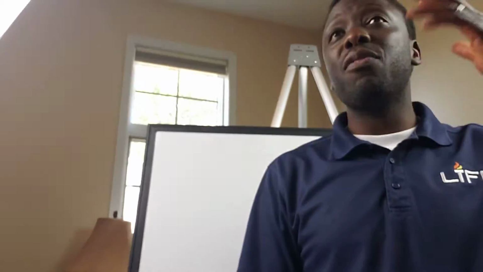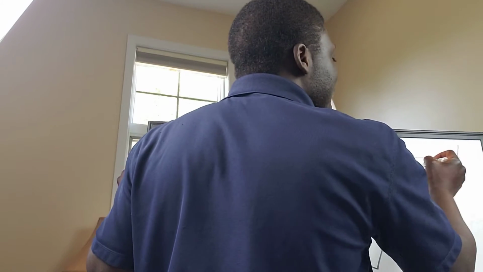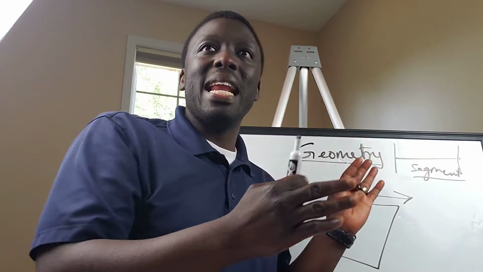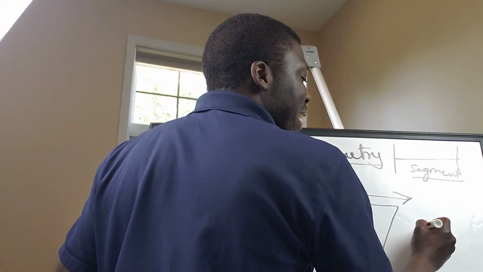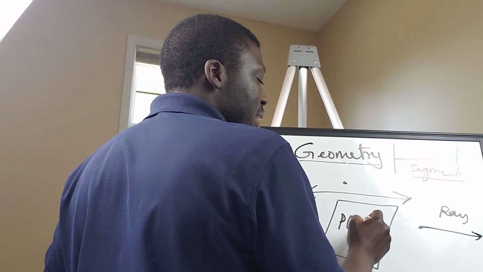So we have points, we have lines, and a few other things that I want to mention before we do the overview. There's a line segment, and notice that a line segment has a beginning and an end. So that's a line segment. And then there's something called a ray. A ray has one endpoint. So this is a plane, right?